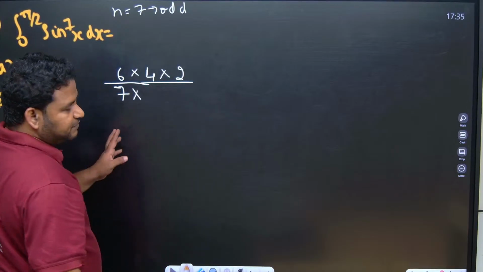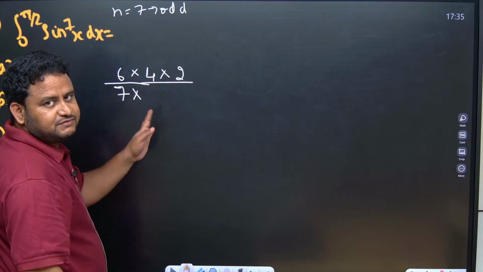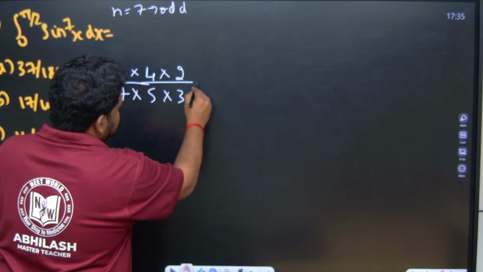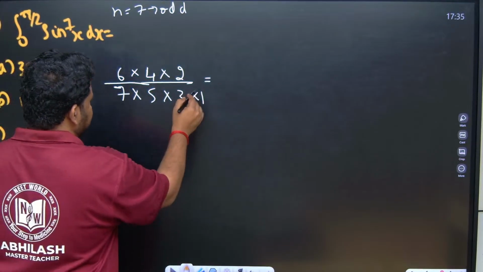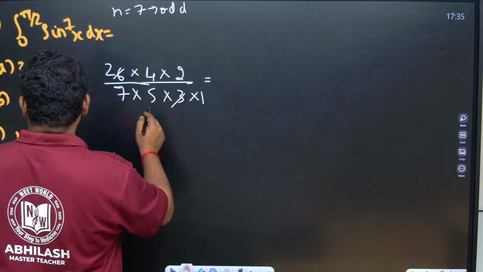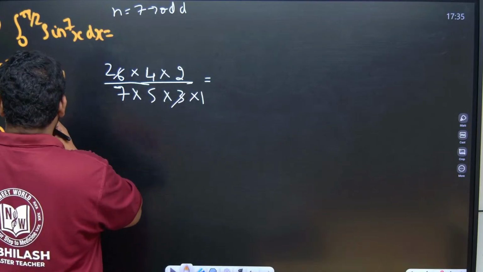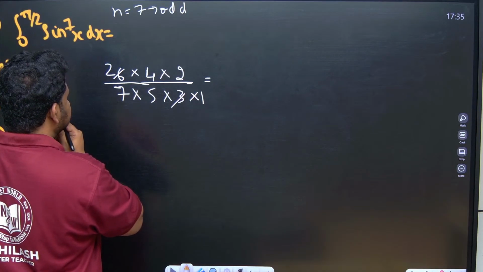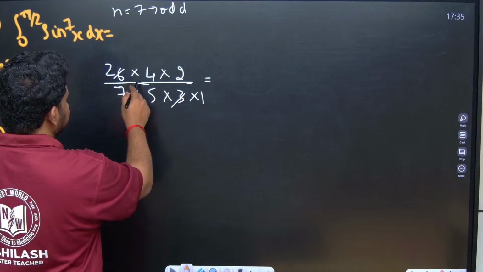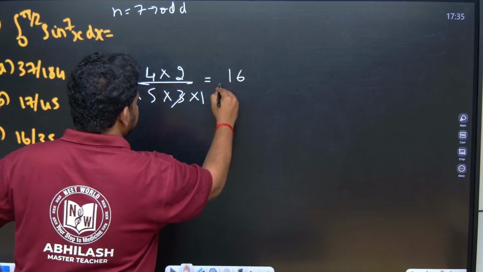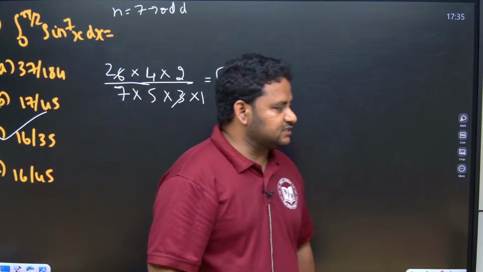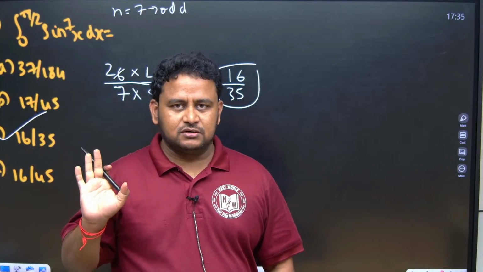Previous to 7, what is the odd number that we have? 5. Before 5, it is 3. After 3, it is 1. So these are the numbers that we have. Further simplifying, 3 1s are 3, 3 2s are 6, 2 4s are 8, 8 2s are 16. So it is 16 by 7 by 35. Yes, it is totally correct. The answer is option C. Option C is the right answer, friends. I hope it is clear.